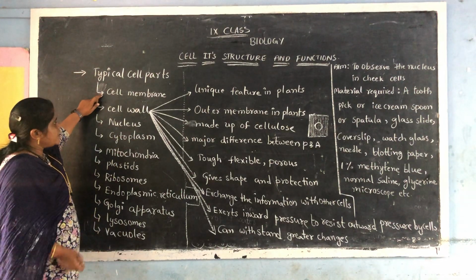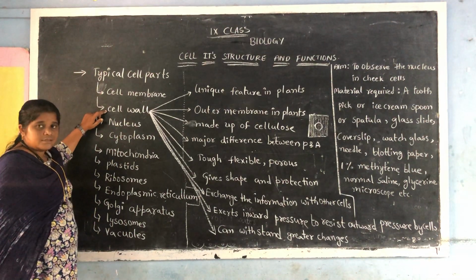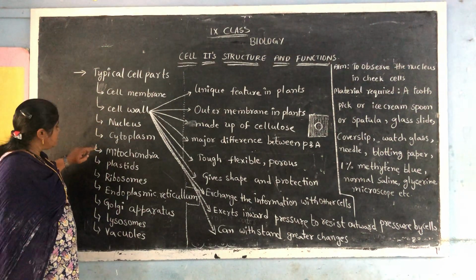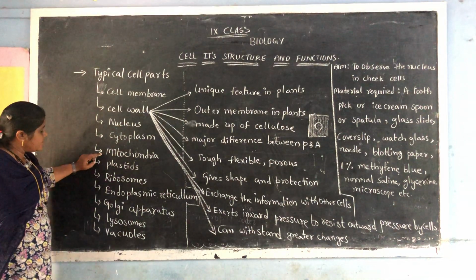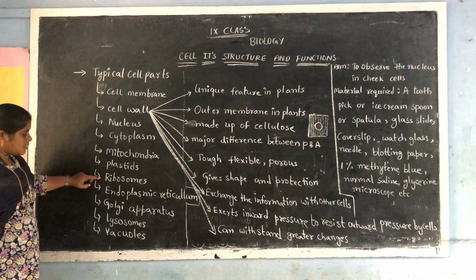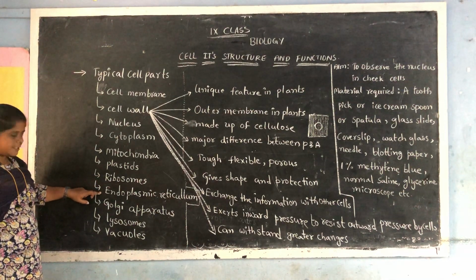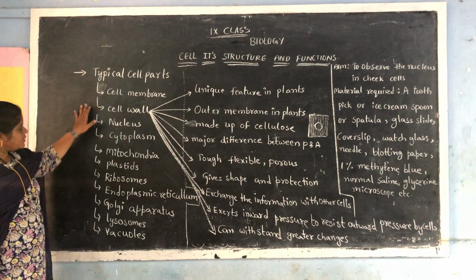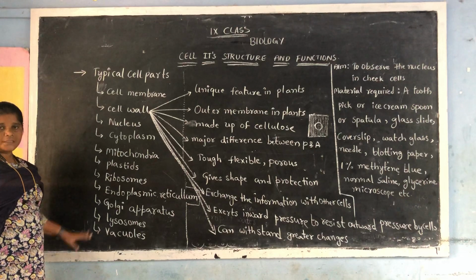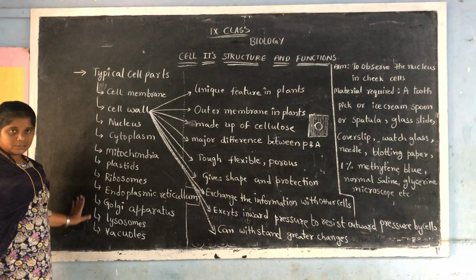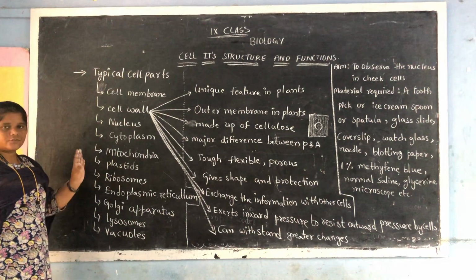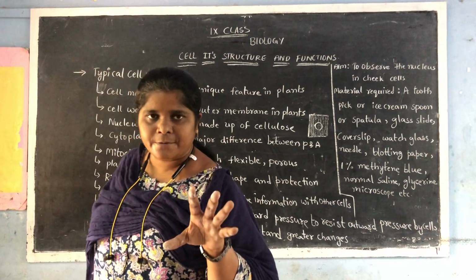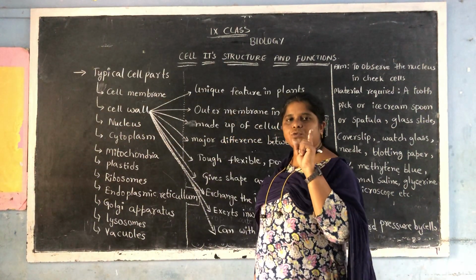So what are the main parts of the cell? Let us see. First one is cell membrane. Second one is cell wall. Third one is nucleus. Fourth one is cytoplasm. Next one is mitochondria. And the next ones are plastid, ribosome, endoplasmic reticulum, Golgi apparatus, lysosome, vacuoles. So these are the different parts of the cell. These are called cell organelles. Each and every part of the cell has its own function, its own spirit to do its work. It's not that only one single part does all the work.